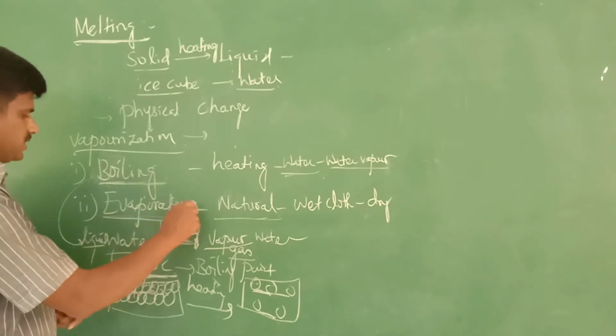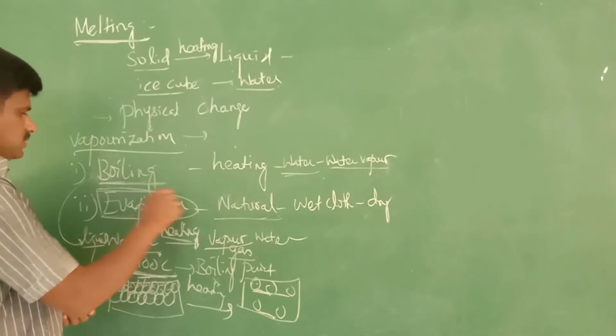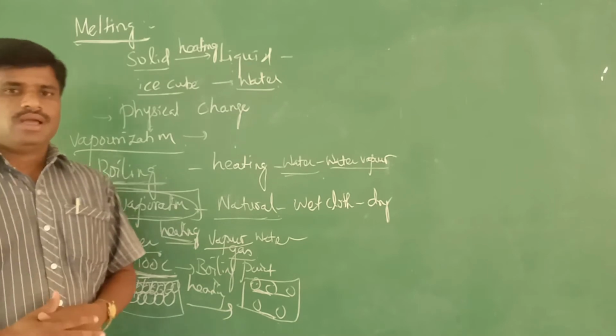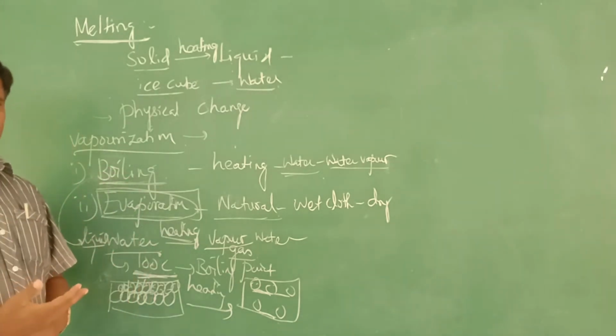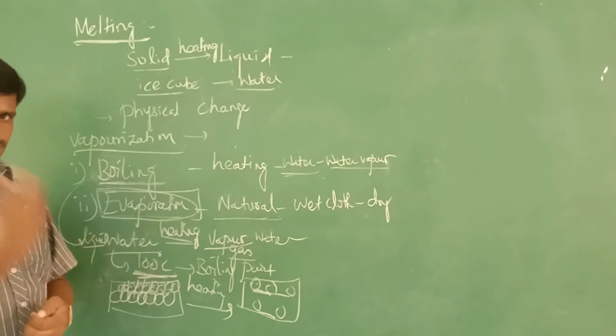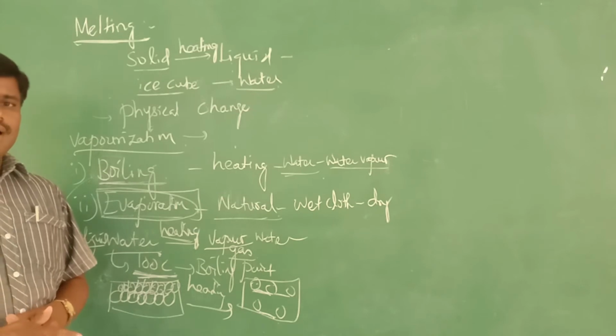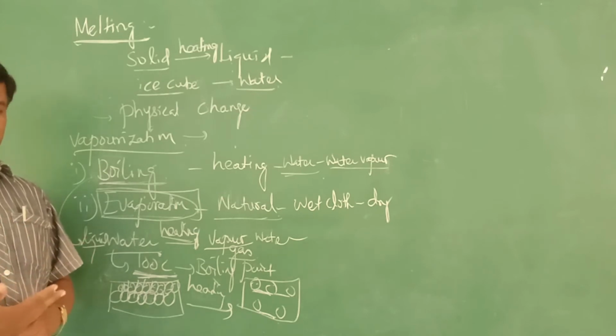Next we go to evaporation, how evaporation takes place. Evaporation is one of the processes. Here also there is a conversion of liquid into vapor. In this process it is the same thing: conversion of liquid into vapor, but this happens naturally.